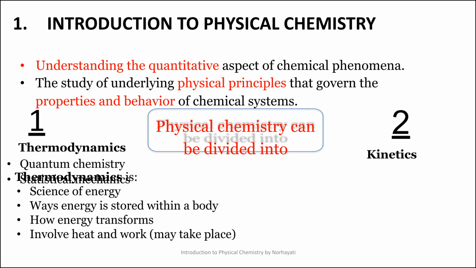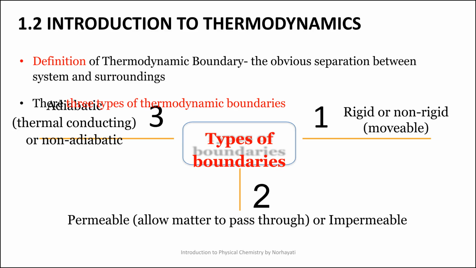It's divided into thermodynamics, quantum chemistry, statistical mechanics, and kinetics. Thermodynamics is the science of energy and its transformations, involving heat and work. A thermodynamic boundary is the separation between a system and its surroundings. Boundaries can be rigid or non-rigid, permeable or impermeable, and adiabatic or non-adiabatic.